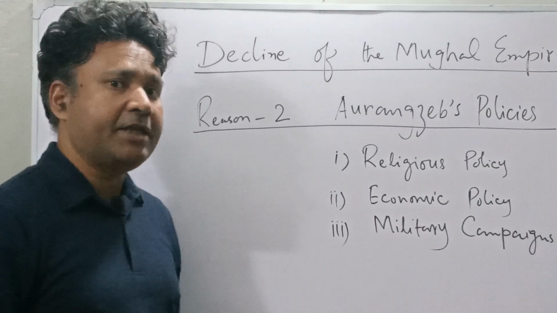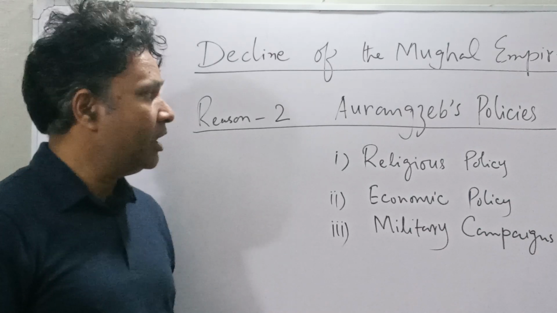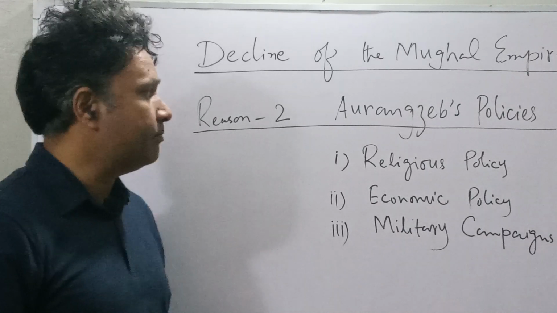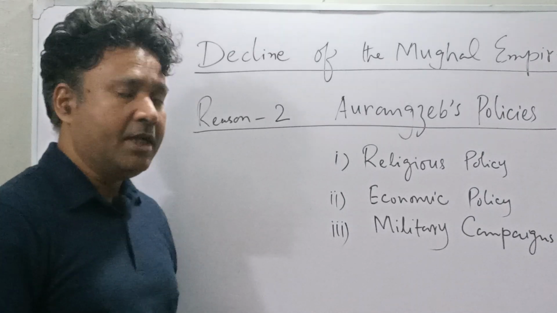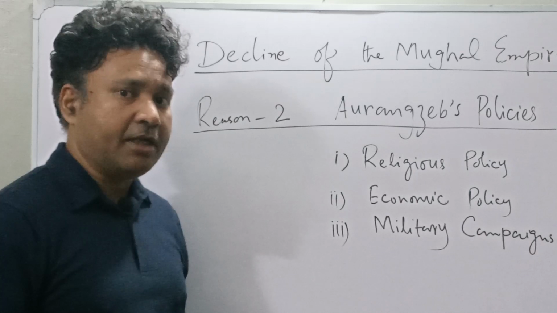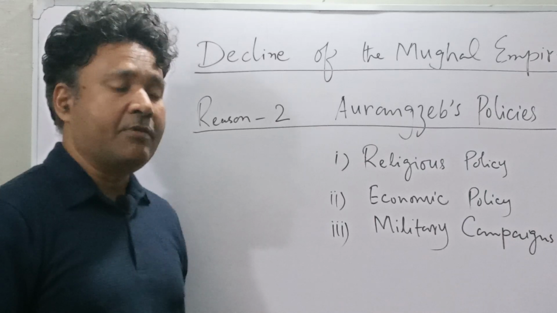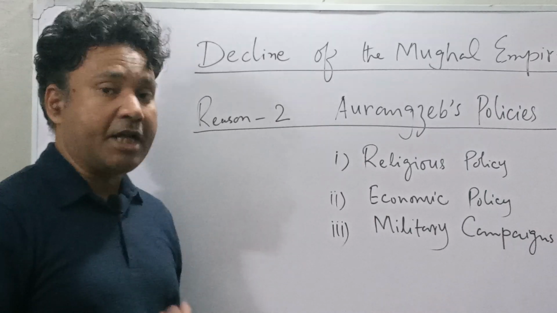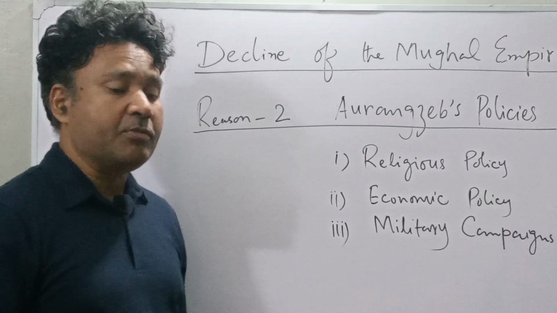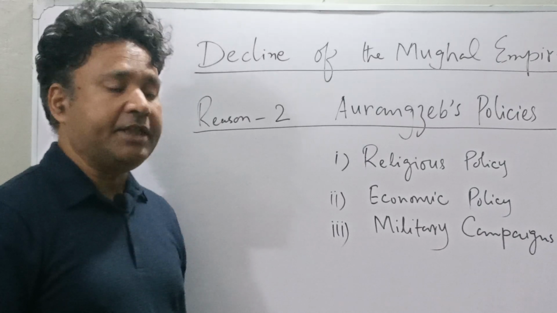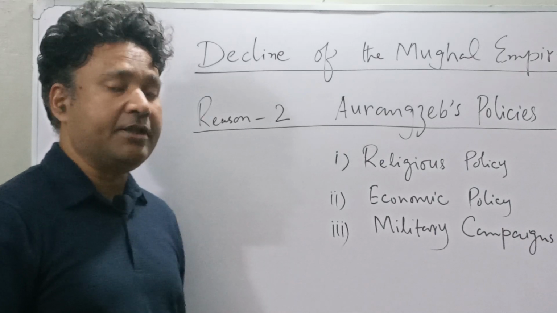So in this lecture, we will try to discuss what Aurangzeb's policies were and how they contributed to the decline of the empire. But before we discuss, we can have a brief look at the background. Until the days of Shah Jahan, the Mughals were largely able to pacify and accommodate the regional forces. For example, the Jats, the Marathas, the Rajputs, and the Sikhs were largely pacified, and the Mughals were largely able to accommodate them.